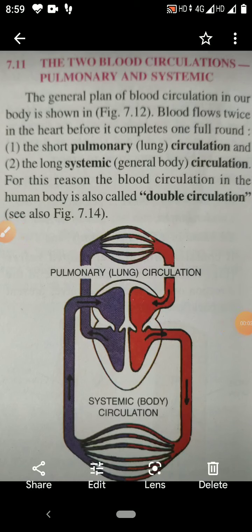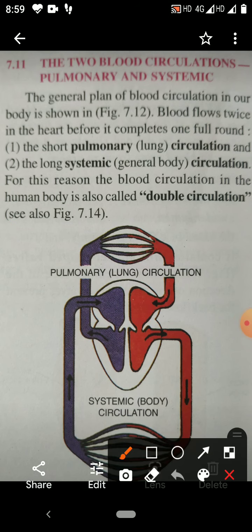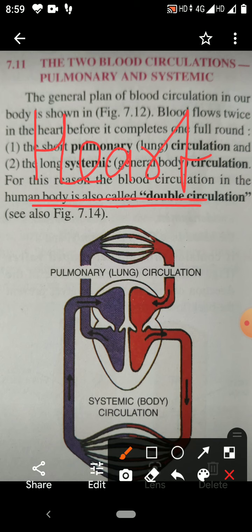You have studied that the heart is a pumping machine and it circulates the blood throughout the body. Its work is to pump the blood to the different organs of the body.